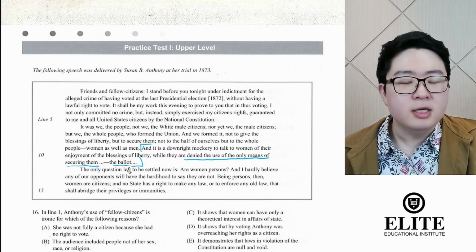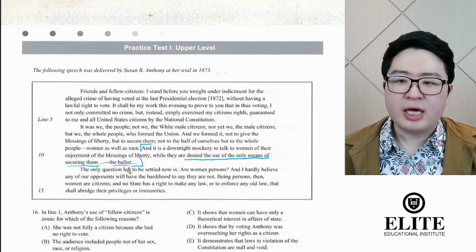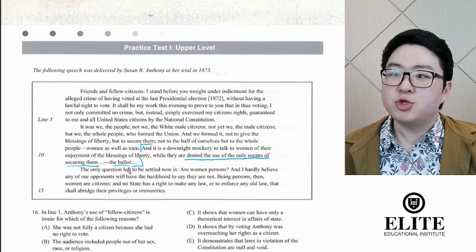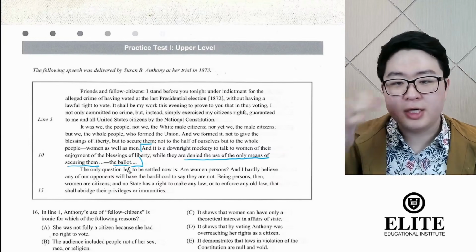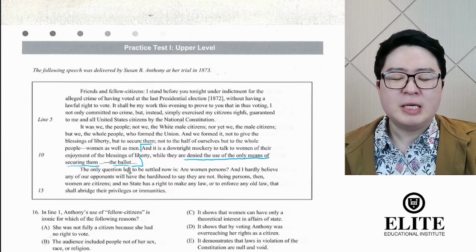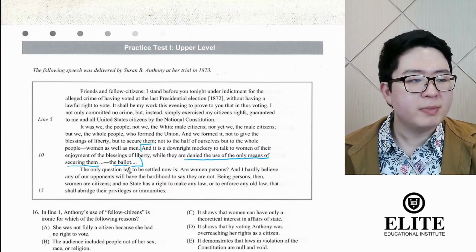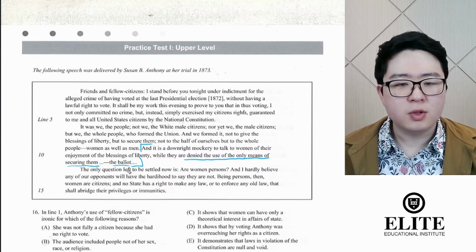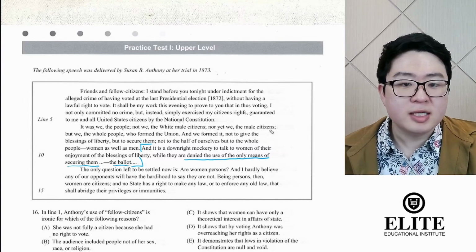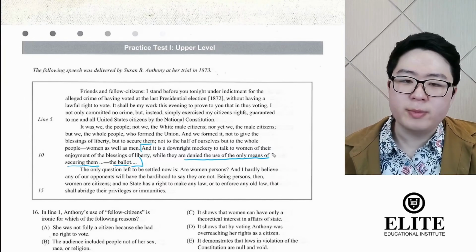The ballot, right? She's saying that you can't tell women you have freedom when they can't vote in order to make sure that they have the freedom. Because of course, the United States, being a democracy, you need to be able to vote for people, elect people to the government, and those people will make sure that these liberties and freedoms and rights are secured. So she's saying that it's offensive to claim that when women can't vote.